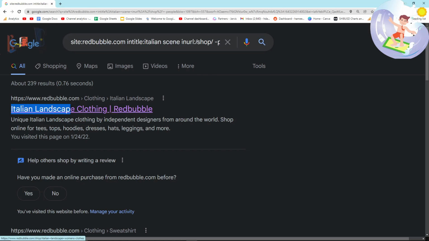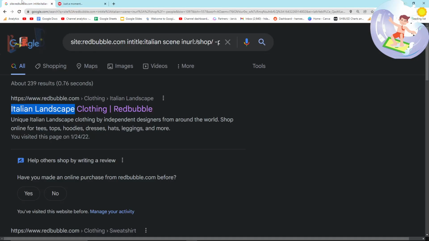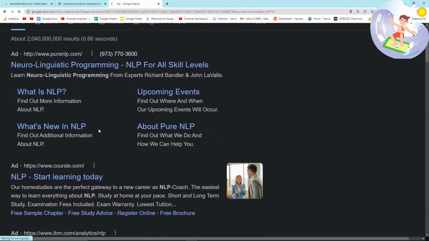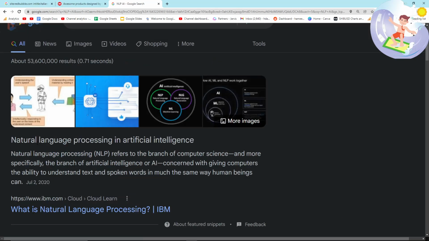I didn't explain this in the last video, but Italian landscape, this is a synonym of Italian scene. But where Google uses something called NLP, which is an algorithm, and it basically means that it can connect. Okay, sorry, here it is. Natural language processing in AI.